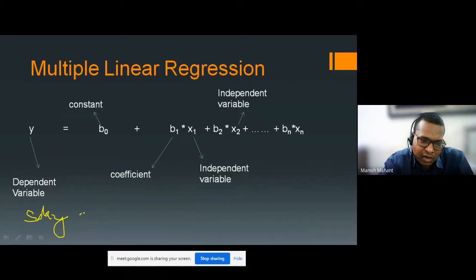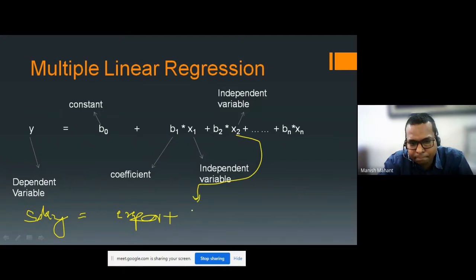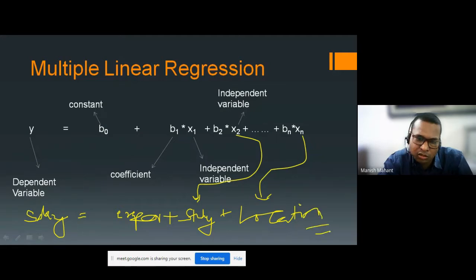Salary is equal to experience, plus another variable x2, which could be study, and x1 could be taken as location.